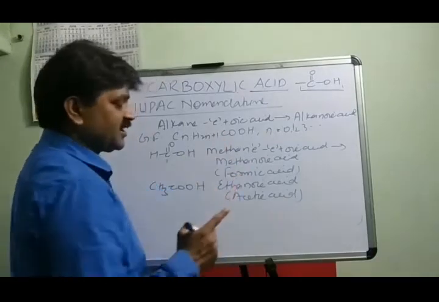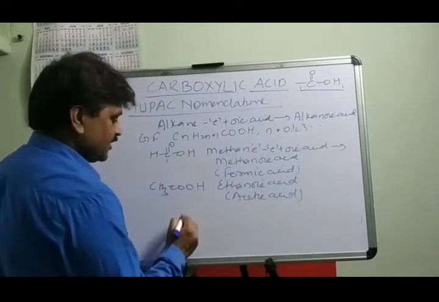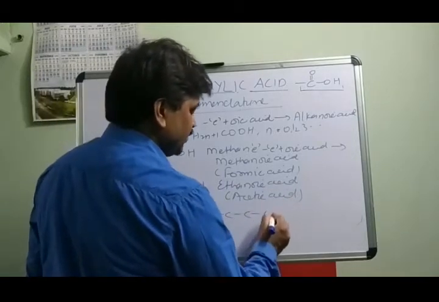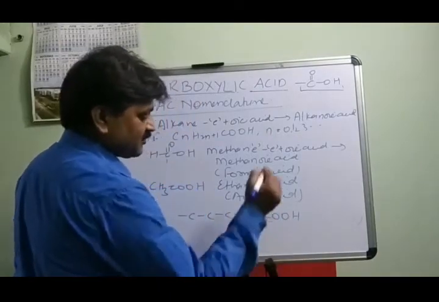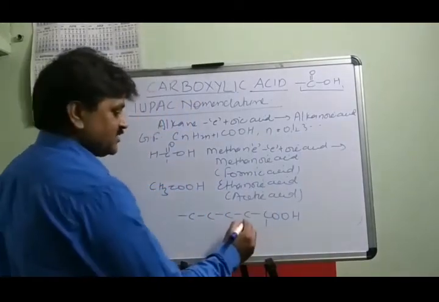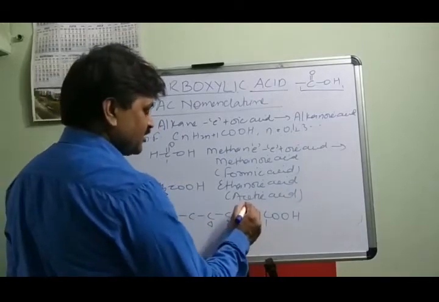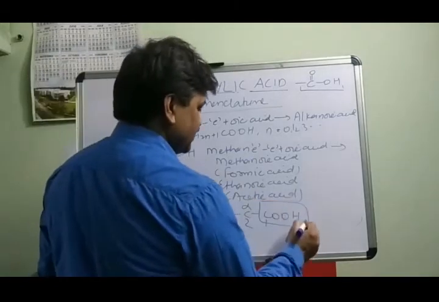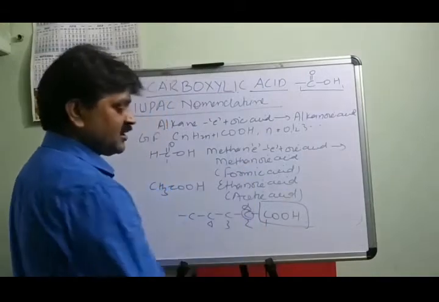numbering always starts from the functional group COOH, because it is the senior group. Whenever the compound is in this manner, whatever the number of carbons, this is COOH. So the first number is given to this carbon, the COOH functional group. Then second, then third, then fourth, and so on. And this carbon is called the alpha carbon, the carbon bonded to the functional group.